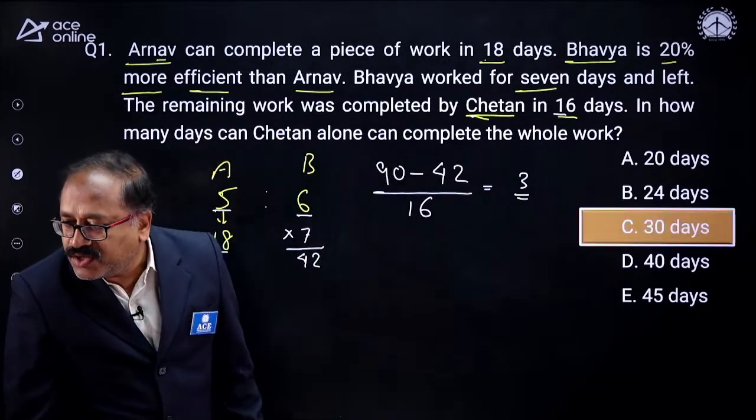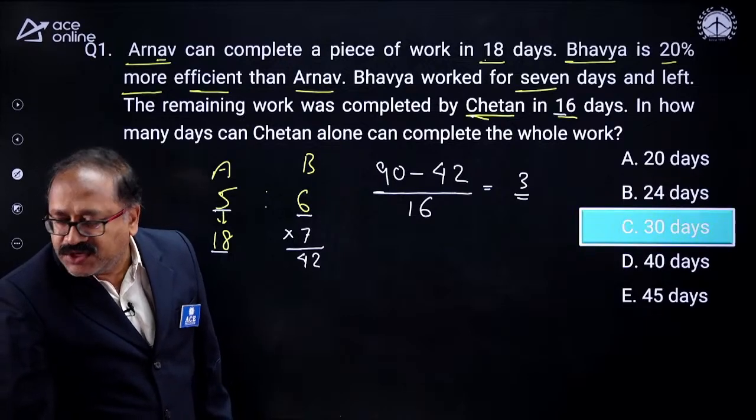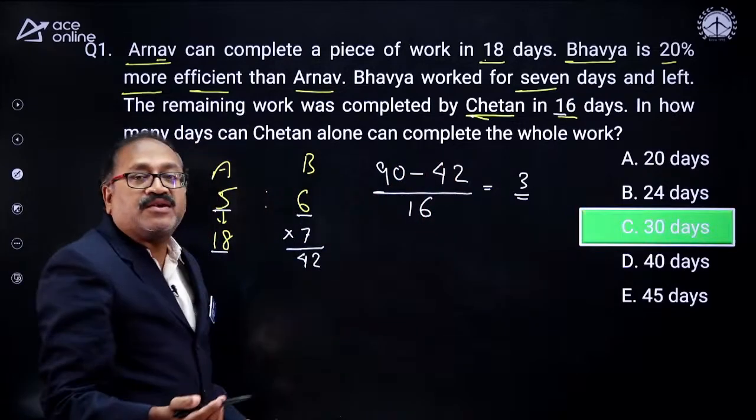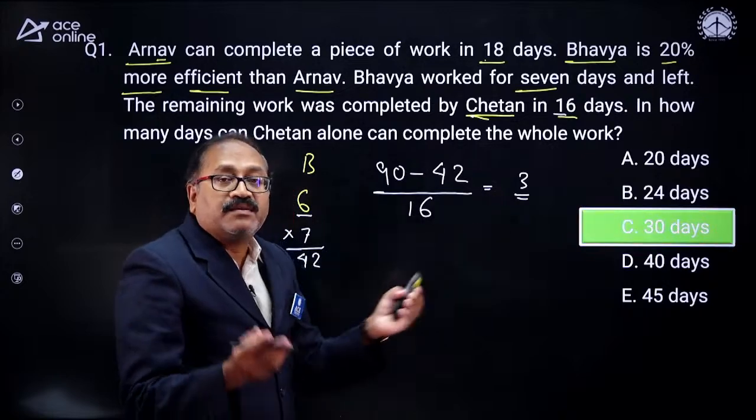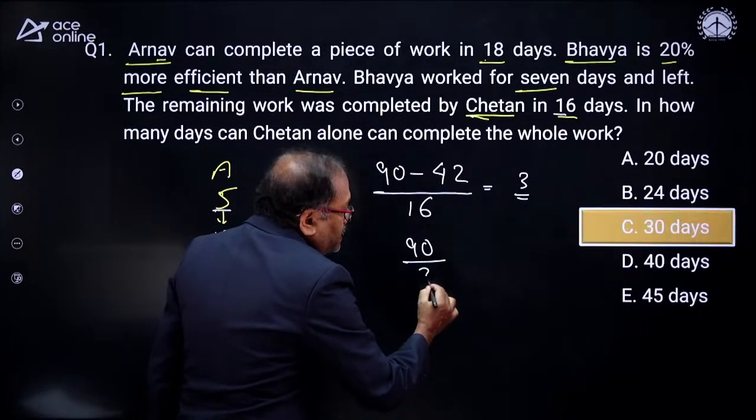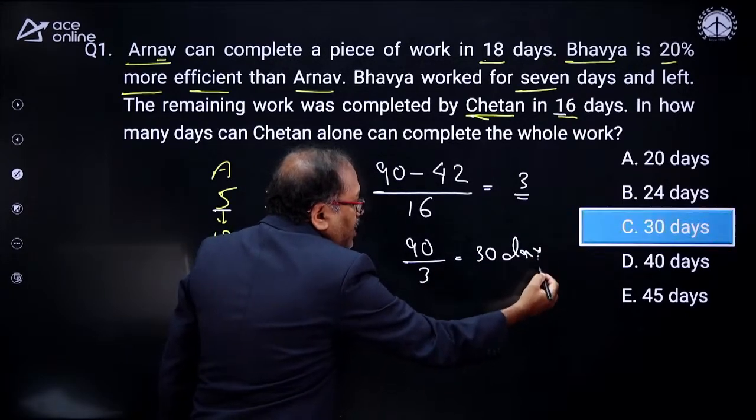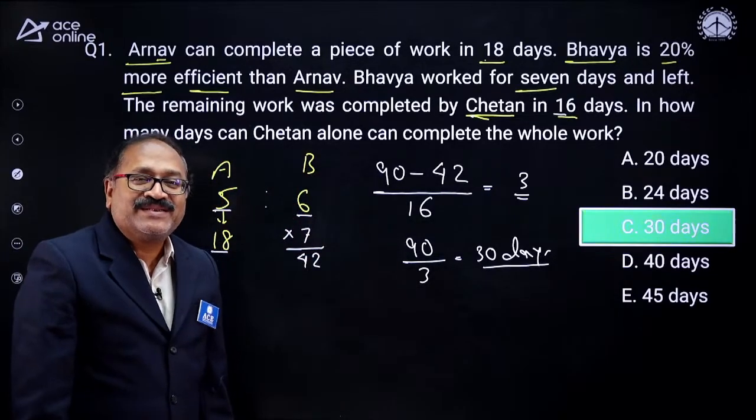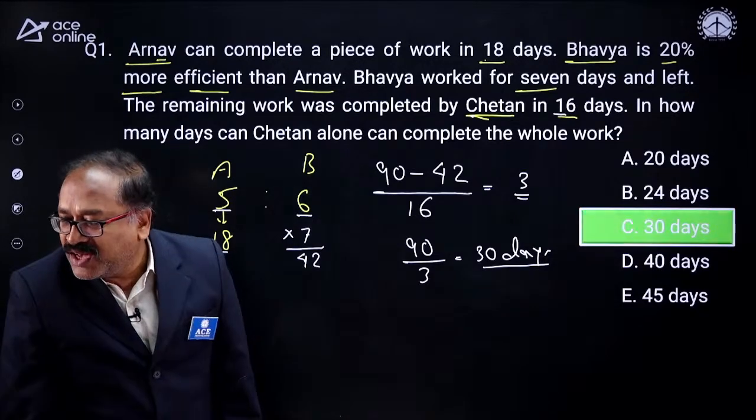Now the question is, Mr. Ramana and Sirisha, Chetan can complete the whole work in how many days? What is the whole work? The whole work is 90 units, and per day he completes 3 units, so the whole work he will complete in 90 by 3, and that is nothing but 30 days. So you answered the question nicely. That's a very simple question, provided you understand how to approach it. Okay, well done. All of you have done well.